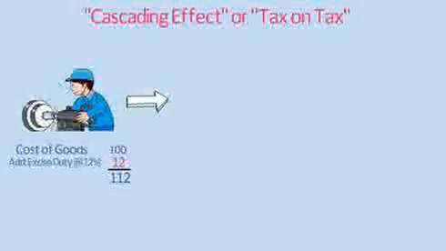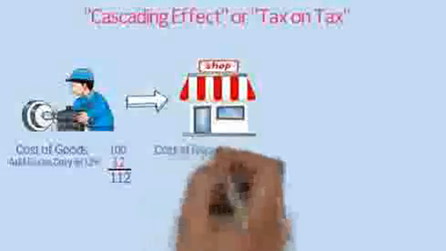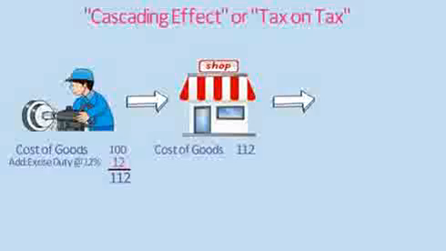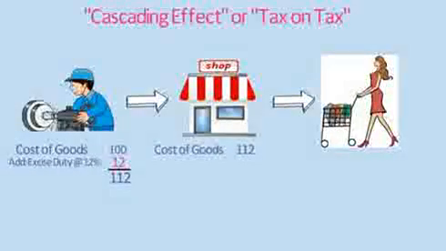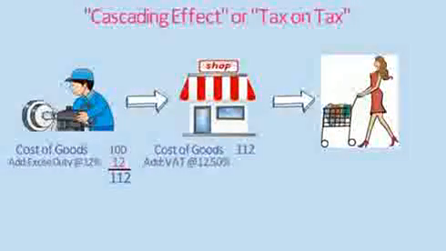Cascading effect is a situation where tax is imposed on previously charged taxes. In simple words, it means tax on tax. A product on which excise duty has been charged can also be liable to VAT. Let's say a manufacturer produces a certain item for ₹100. He charges excise duty at 12% and sells it to a shopkeeper for ₹112. That shopkeeper sells the same item to the consumer after charging VAT at the rate of 12.5%.